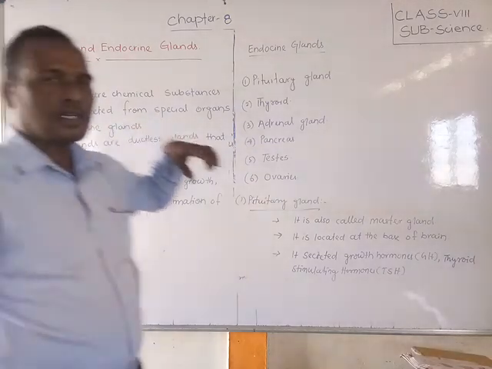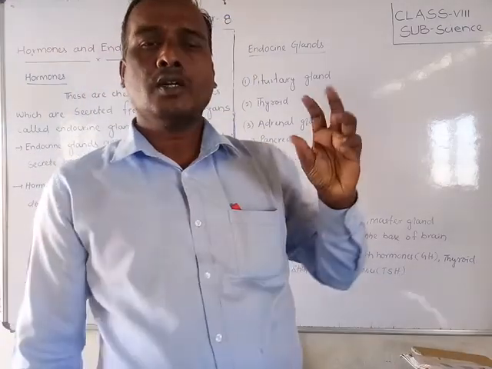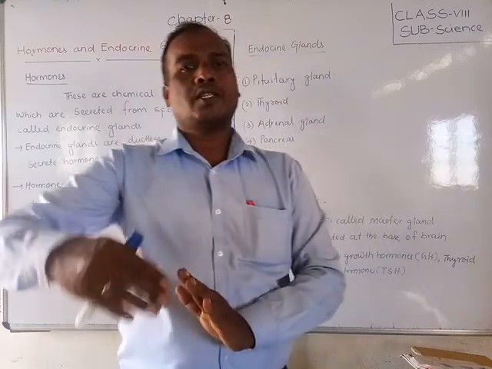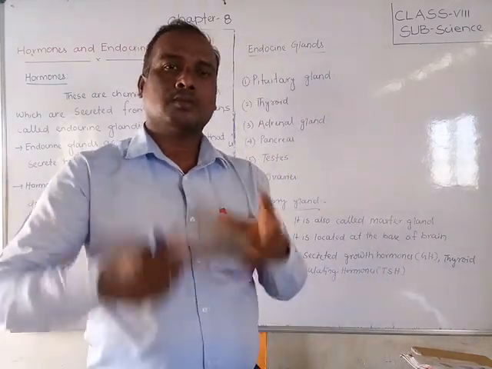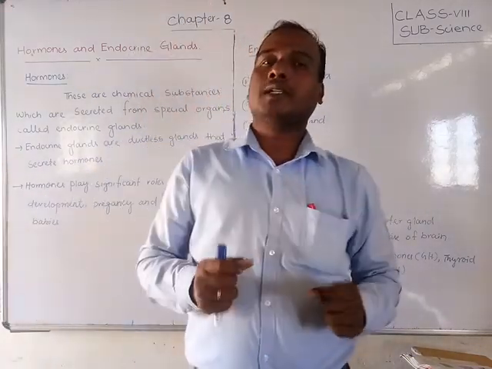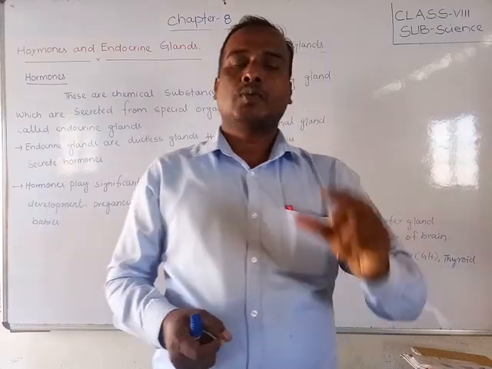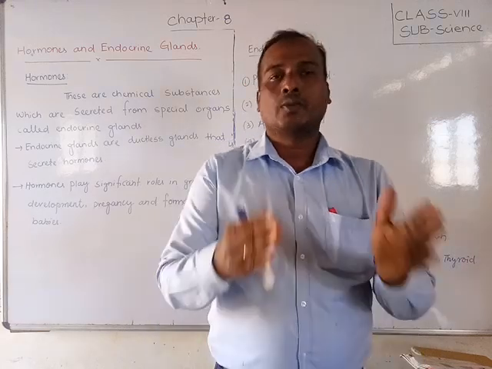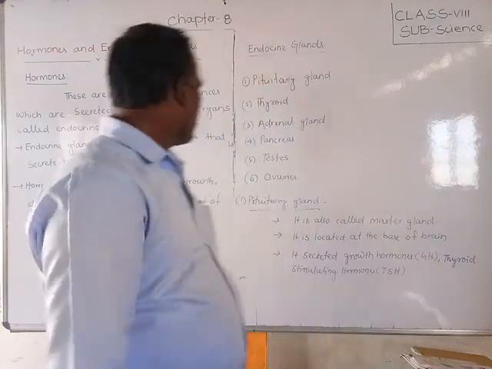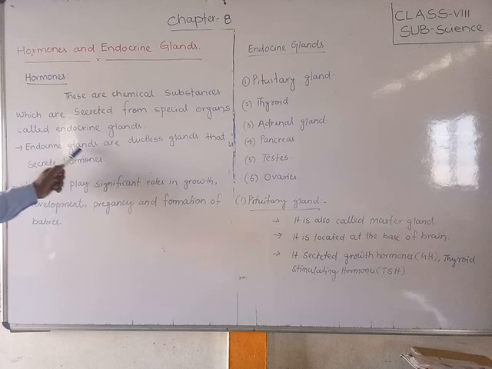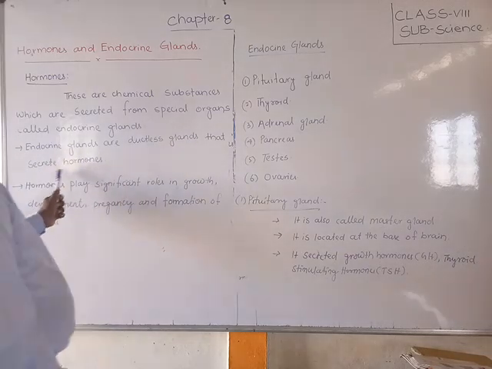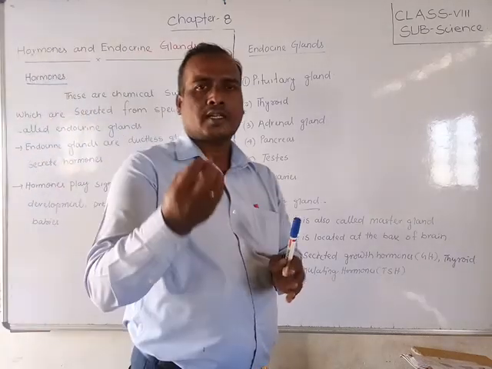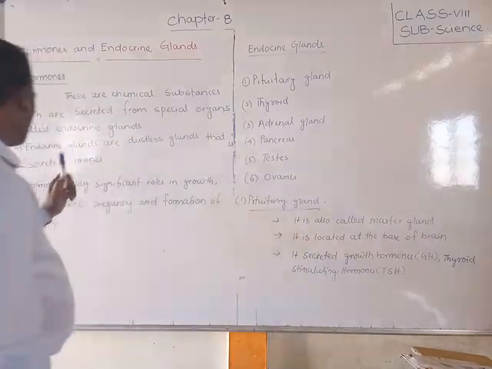Our body contains special organs, and from them chemical substances are secreted. That chemical substance is called hormones. Endocrine glands are ductless glands that secrete hormones.